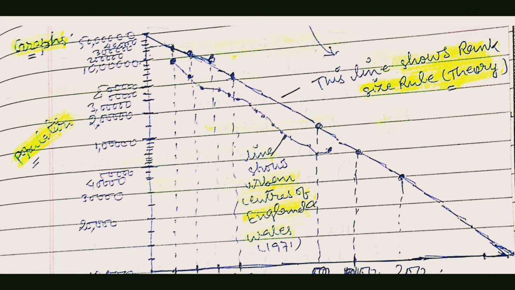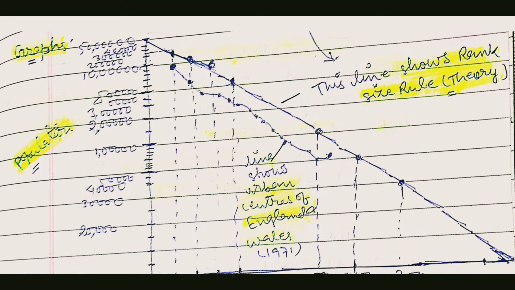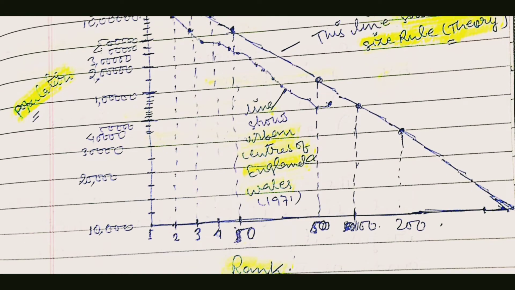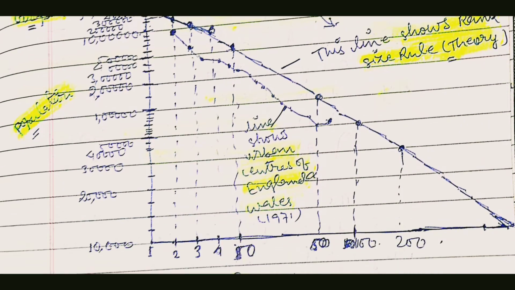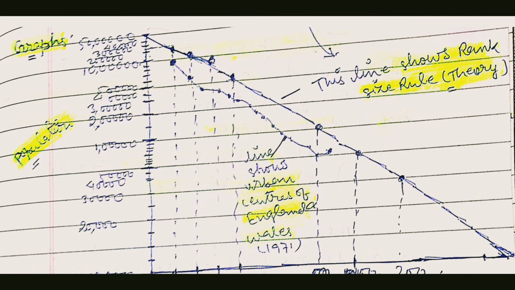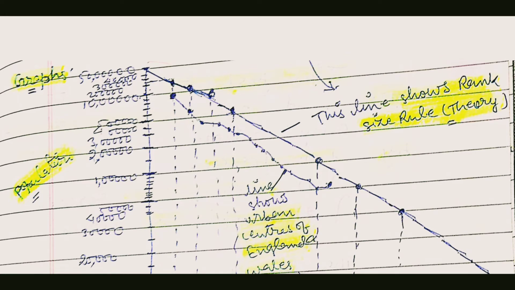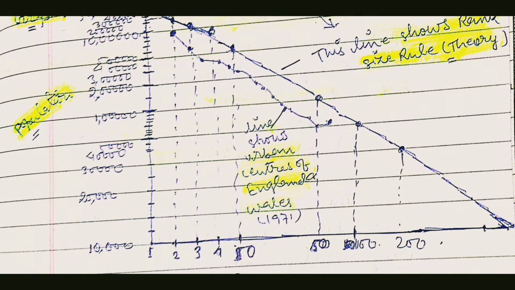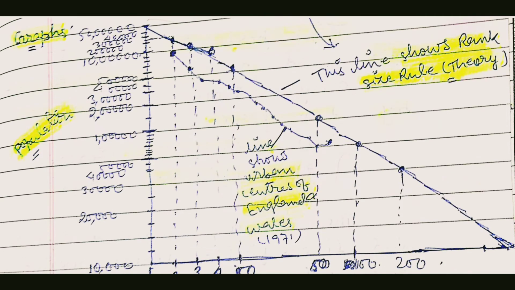Now see the graph which was given by G.K. Zipf to explain his concept. Here you can see that I have drawn the lines. The first line shows the rank size rule theory, and the second line shows urban centers of England and Wales in 1921. So this is the graph.